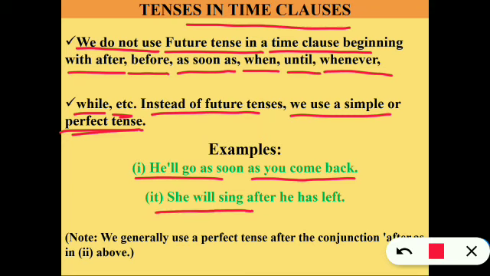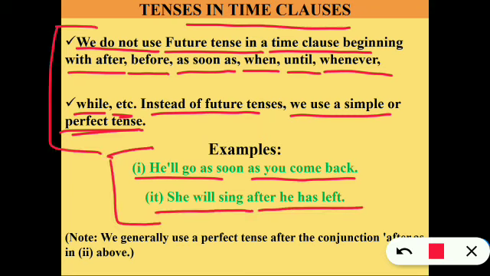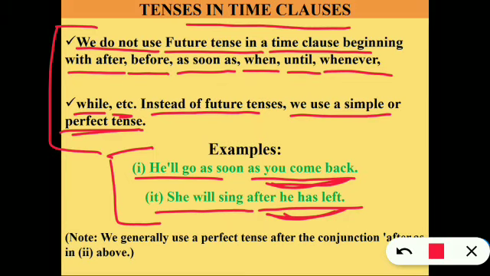She will sing after he has left. Will is not used in the time clause. Instead of future tense, we use a simple or perfect tense. So this is a typical example.